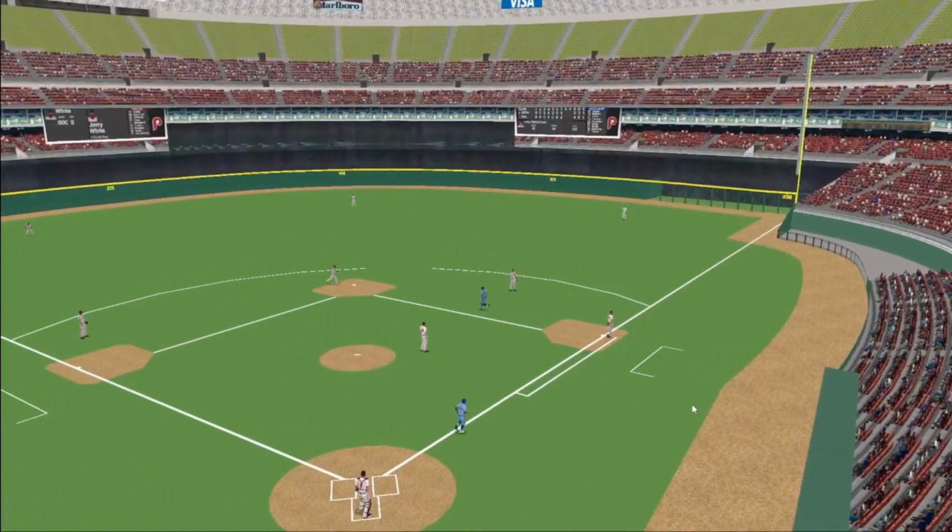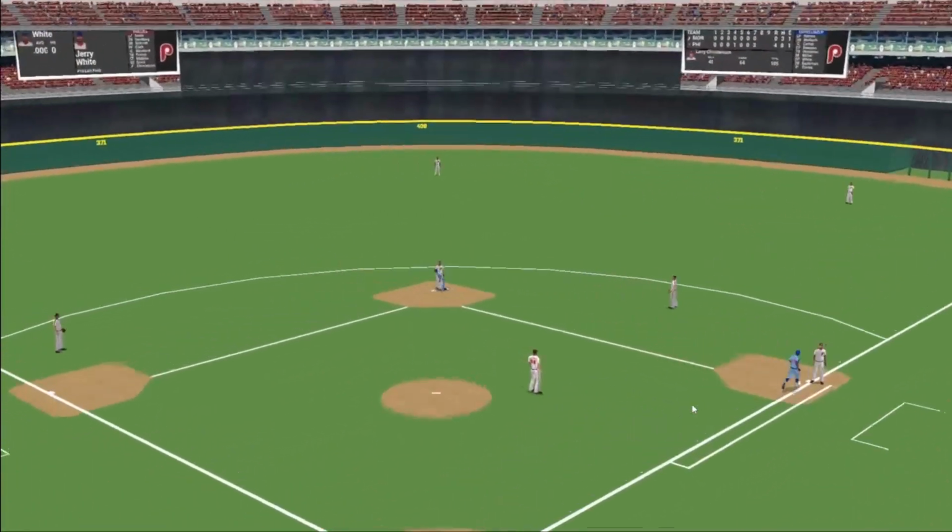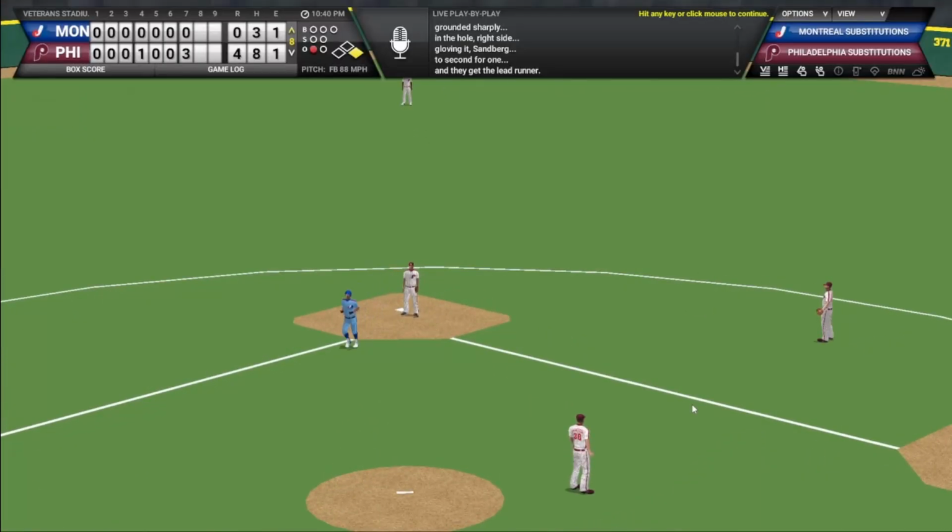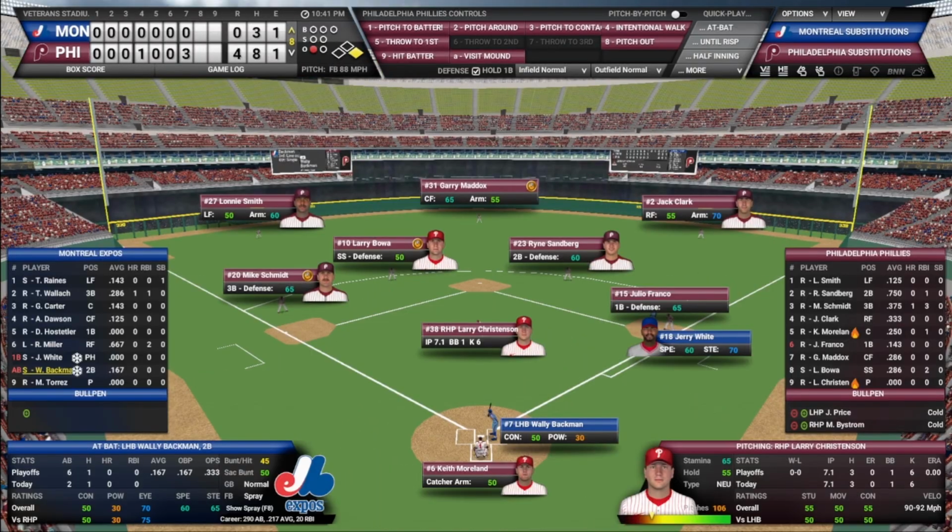Pitch from Christian, hit hard, but there's Sandberg. He'll go to second. He'll get the lead runner. One down in the inning. You think about Sandberg and all that offense. Solid defensive second baseman. Made a great play there.